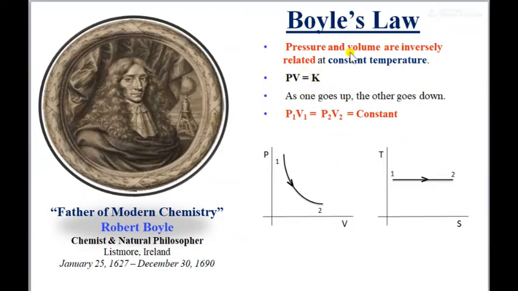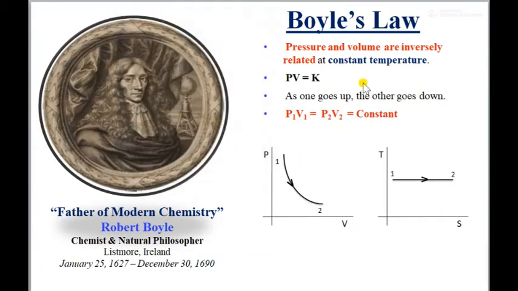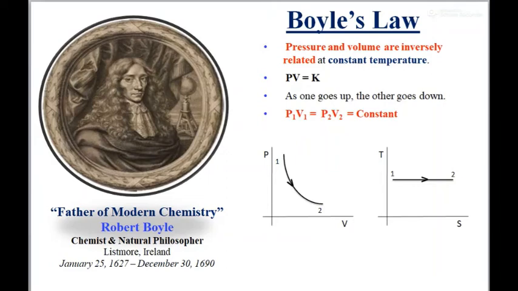If you do not understand this, I will simply draw it for you. Suppose P is inversely proportional to volume. Now to remove this proportionality sign, we have to put one constant for that.